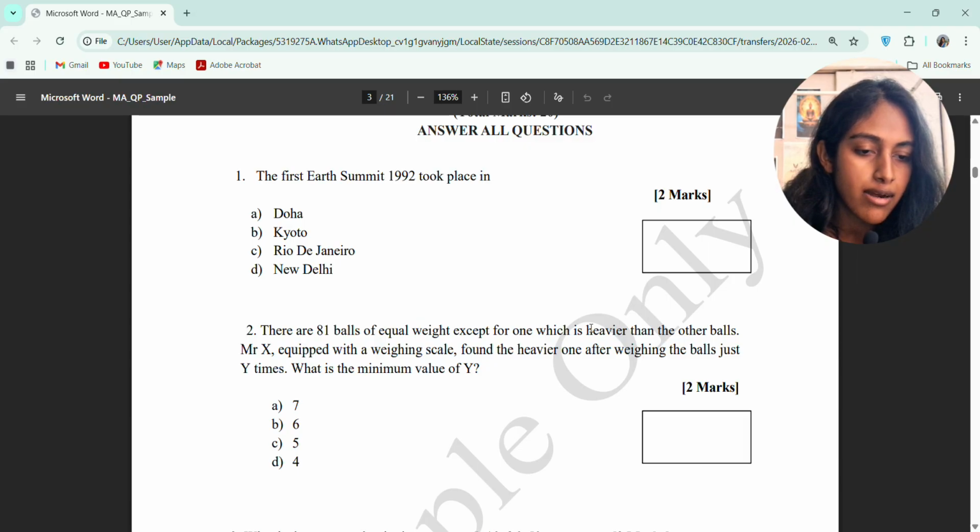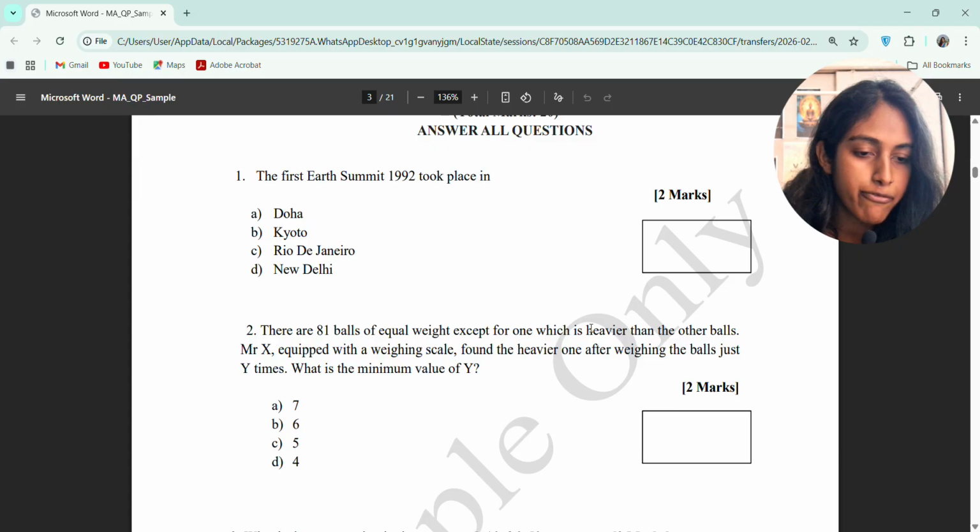Third one is, what is the next number in the sequence 5, 10, 26, 50? Obviously, I'm not answering right now. Maybe I will help on this later. Then again, a mathematical question.